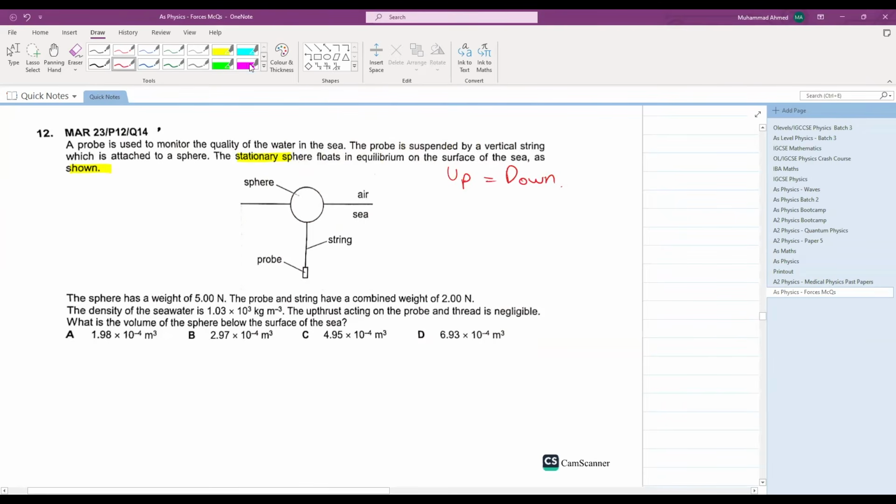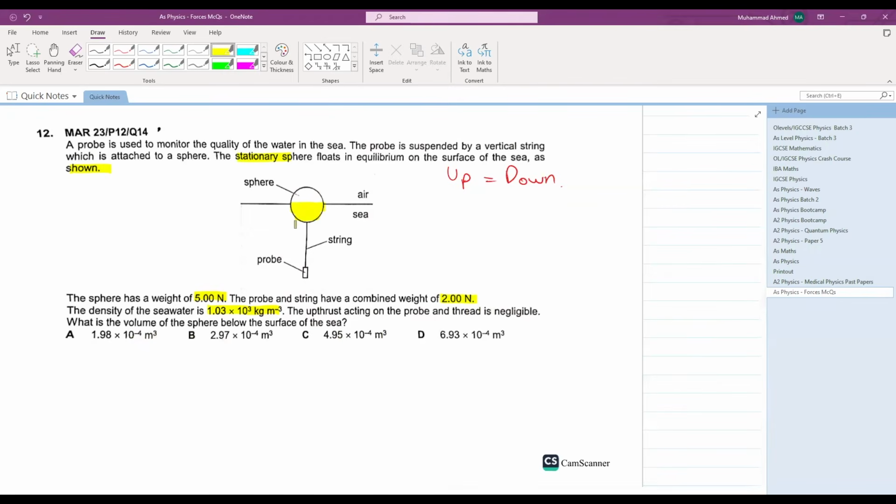Simple as that. The sphere has a weight of this. The probe and the string have a combined weight of this. The density of seawater is this. The upthrust acting on the probe and the thread is negligible. What is the volume of the sphere below the surface of water? You have to calculate the volume of the sphere below the surface of the water. Now, how can you calculate that?